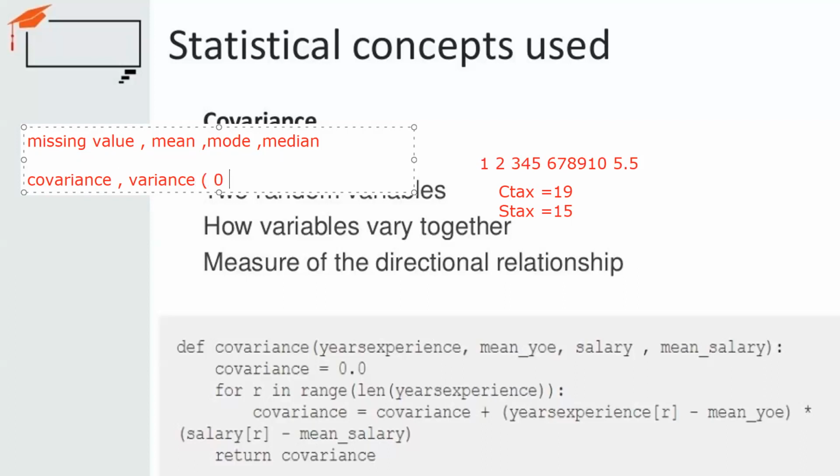Suppose you find the covariance between two columns, and it lies in the range of 1. It means they are highly correlated, highly dependent on each other. If it is 0, there is no interdependency, the values do not vary with each other. If it is 1, the values vary highly with each other, and if it is 0, they do not vary. Am I clear to you? Is it clear to you?